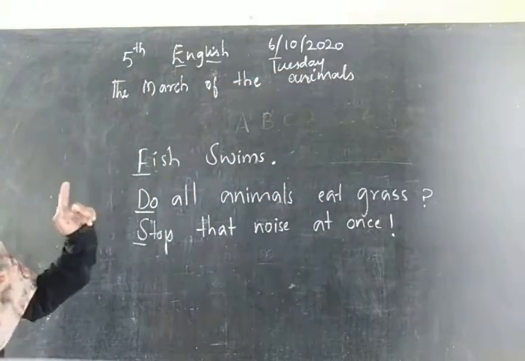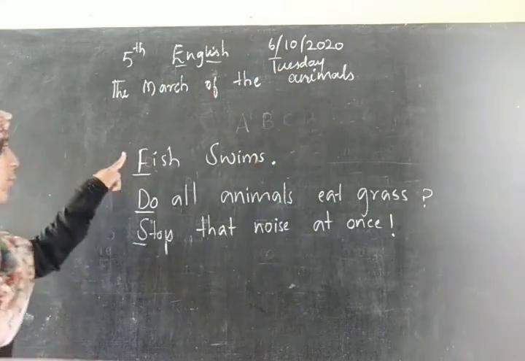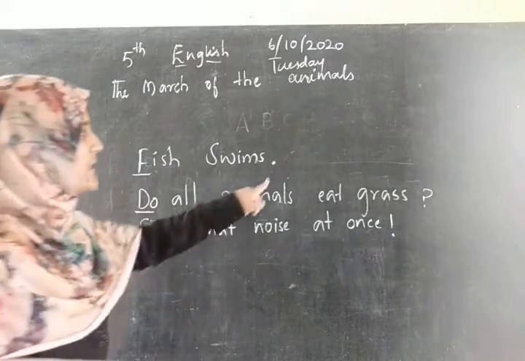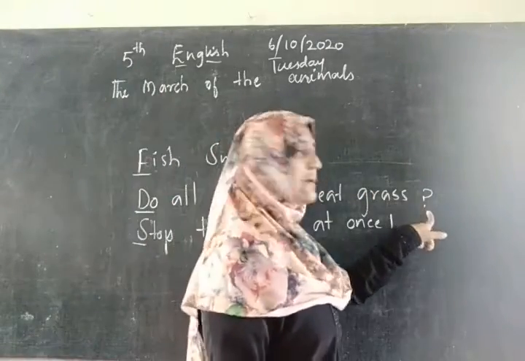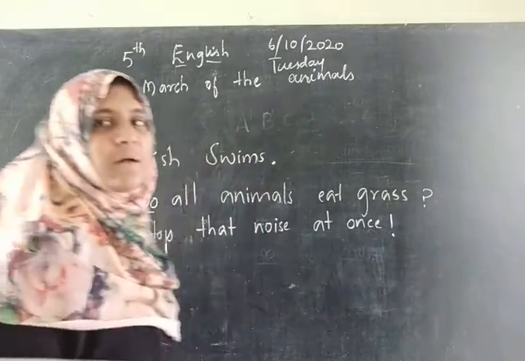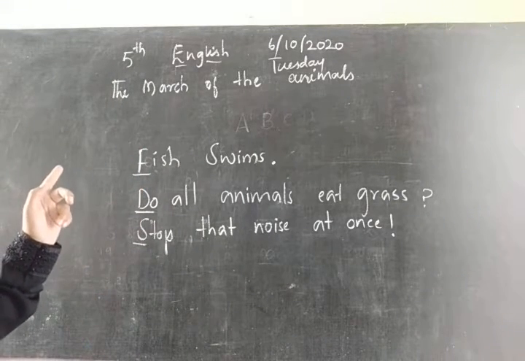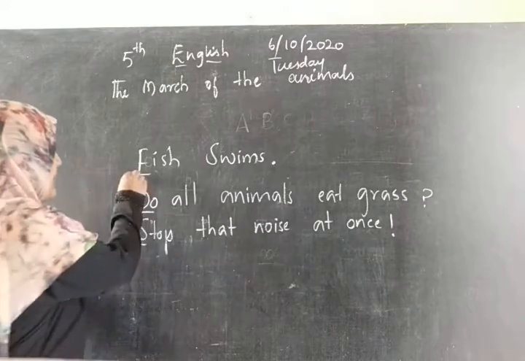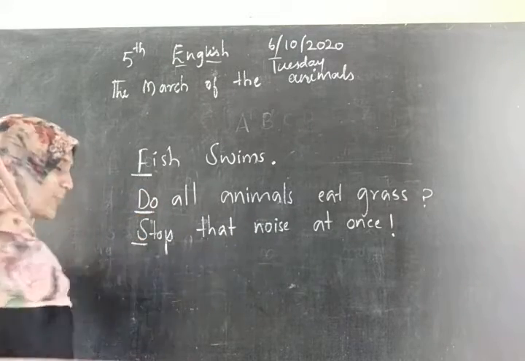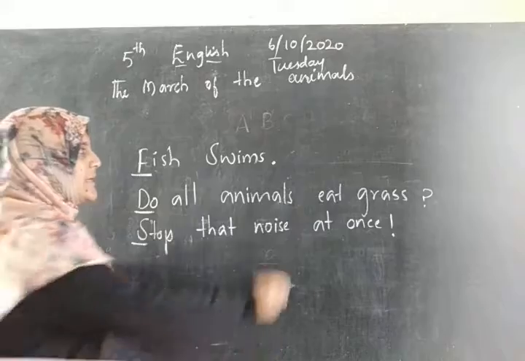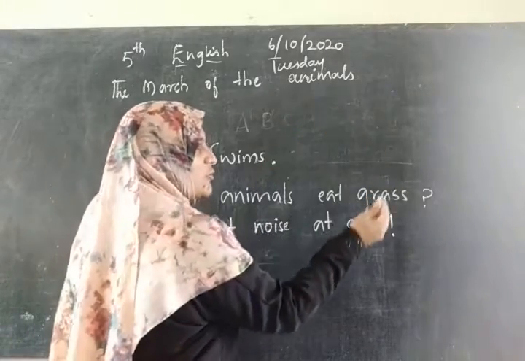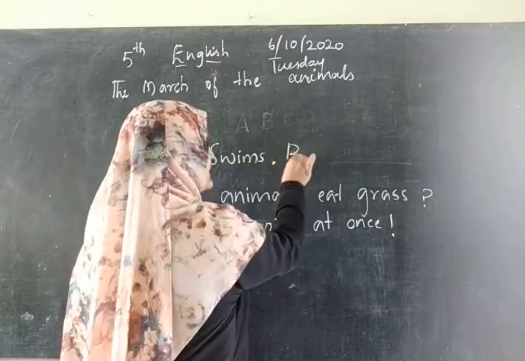See, fish swims ends with a full stop, and all the sentences, whether it is a full stop, question mark or an exclamation mark, always start with a capital letter. If I want to write something, you have to write with a capital letter only.